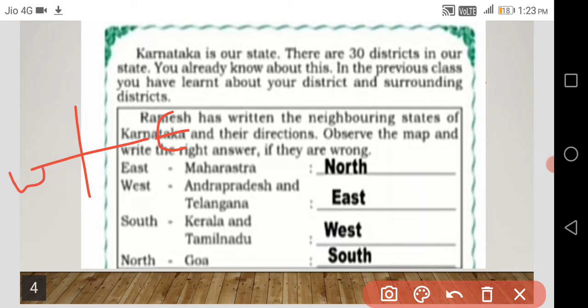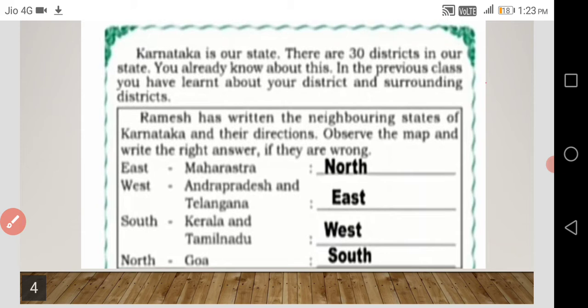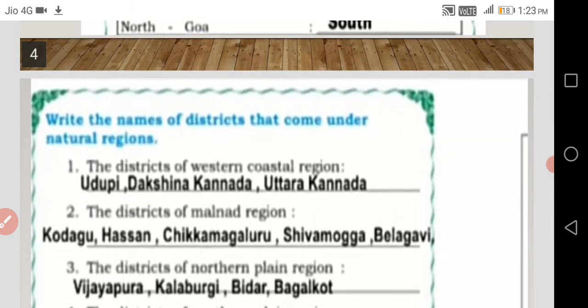On the upper part, north, and on the lower part, south. This is east, west, north and south. By referring to this the directions have been given. Yes. So Maharashtra will come under north, Andhra Pradesh and Telangana east, Kerala and Tamil Nadu west, and Goa in south. Understood?